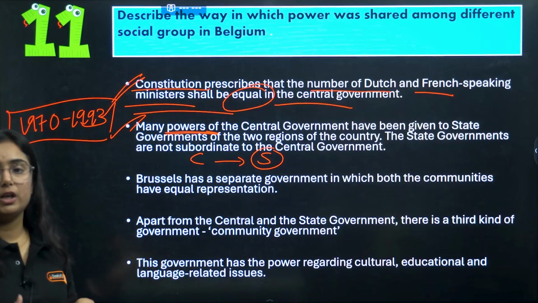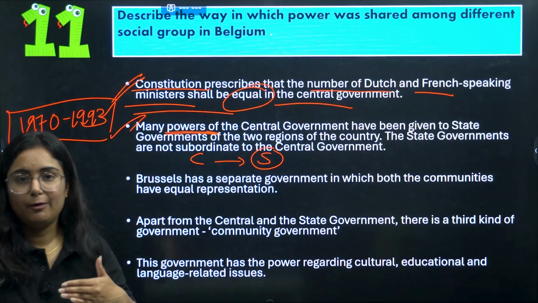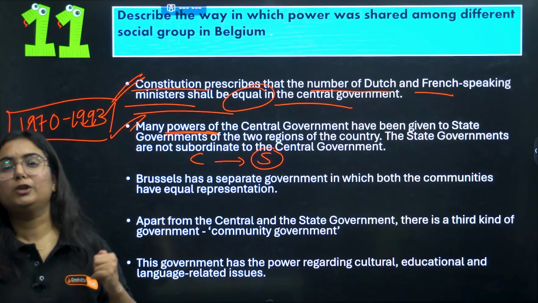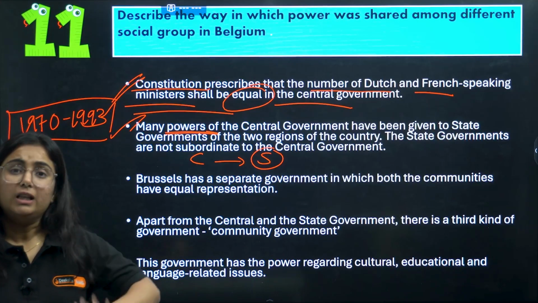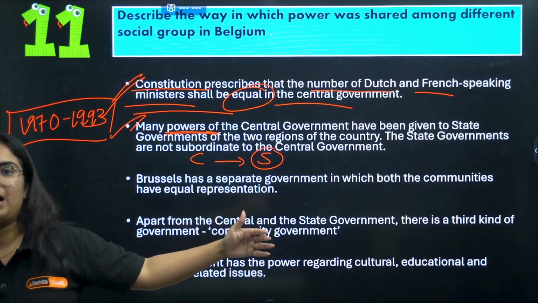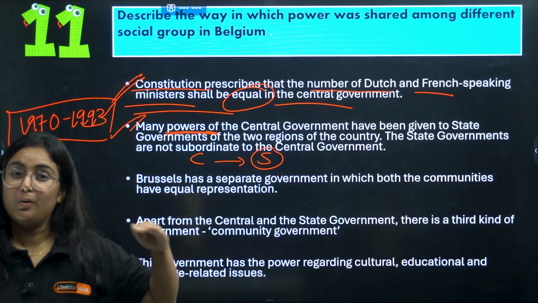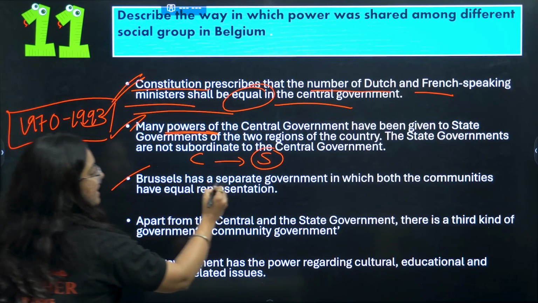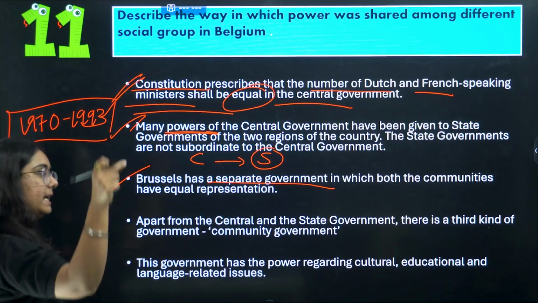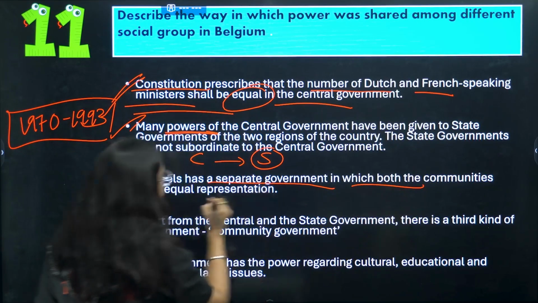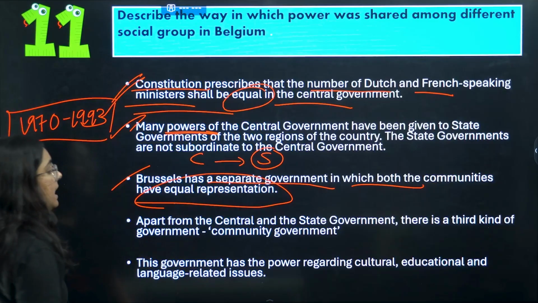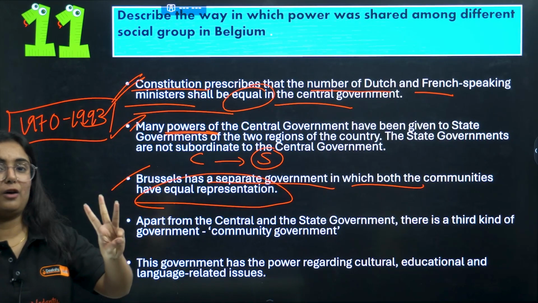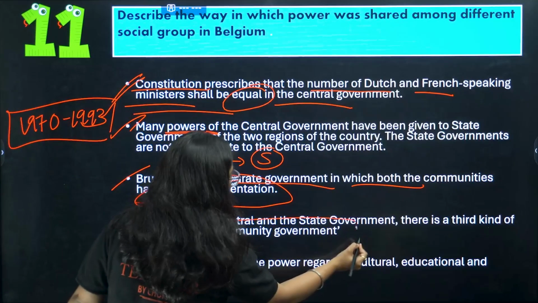Now many powers were shared from central to state government, so that state government will no longer be subordinate to the central government. Okay. Now you are no longer my bada bhai. You are my bhai. Equal weightage we are having. Okay. Brussels will have a separate government because this is the capital, and here also both the communities will have equal representation. And very important, a new initiative, a third kind of government in Belgium, that is community government.